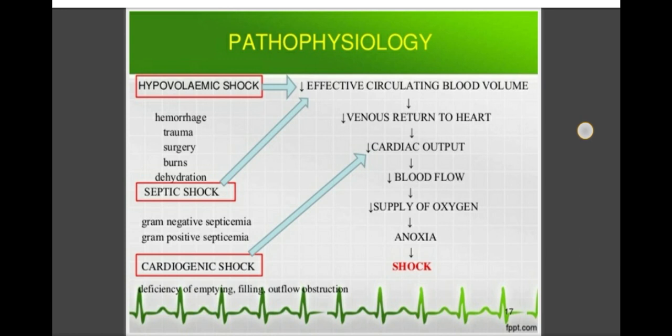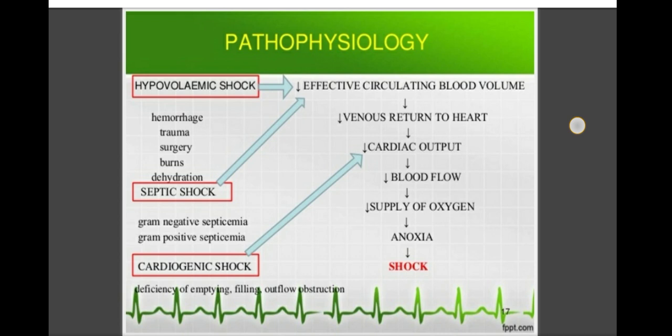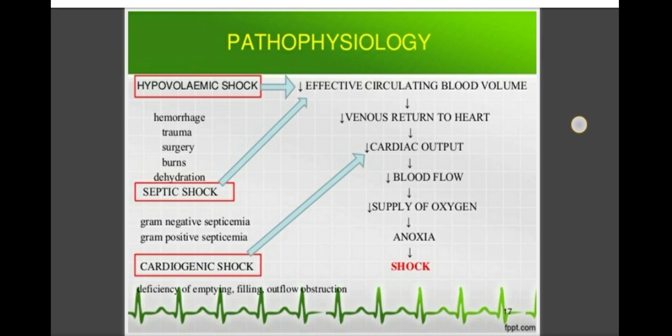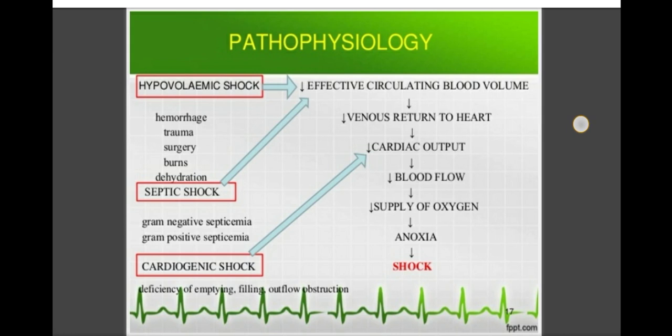The common pathogenesis that occurs in all types of shock is this: first, there is a decrease in the effective circulating blood volume. As the blood volume is reduced, the venous return to the heart decreases. Due to this, there is a decrease in cardiac output, and when cardiac output is decreased, the flow of blood to all the systems is reduced.